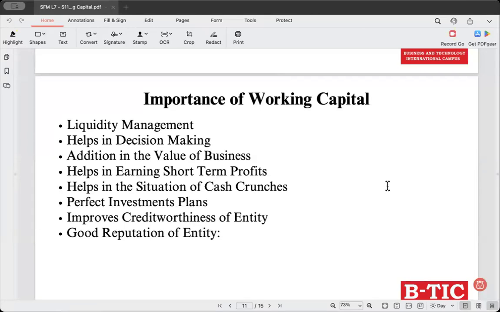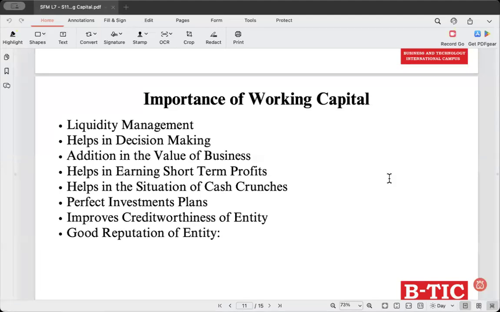Okay, let's look into helps during cash crunches. So when there is limited cash inflow, a healthy working capital provides a financial sort of a sponge, that can prevent insolvency or the need for emergency financing.